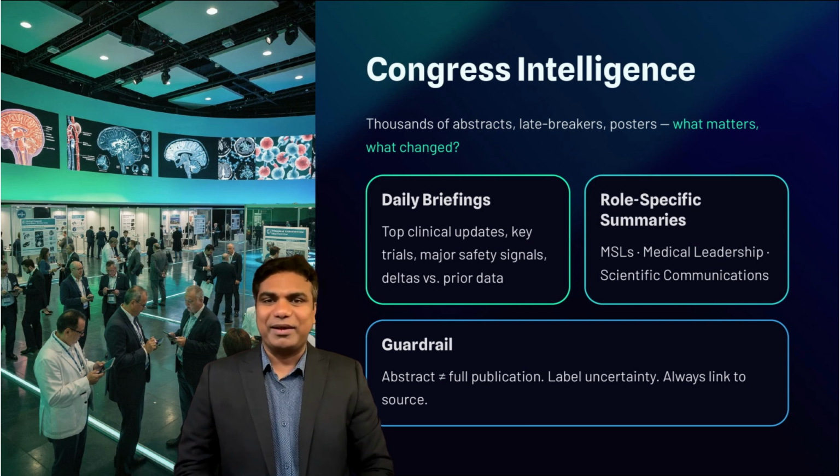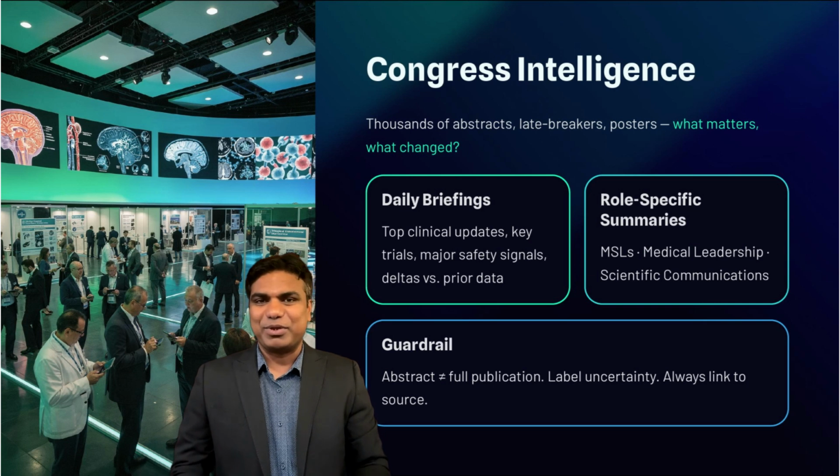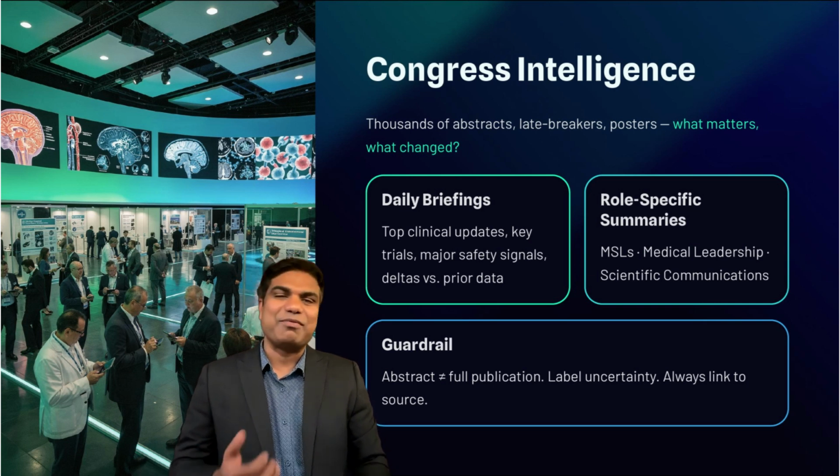The guardrail here is that abstracts are incomplete and sometimes preliminary. The agent must clearly label what is based on abstract level data and what is based on full publications. It must avoid definitive conclusions where data is limited. And it must always link back to the original materials so humans can verify.